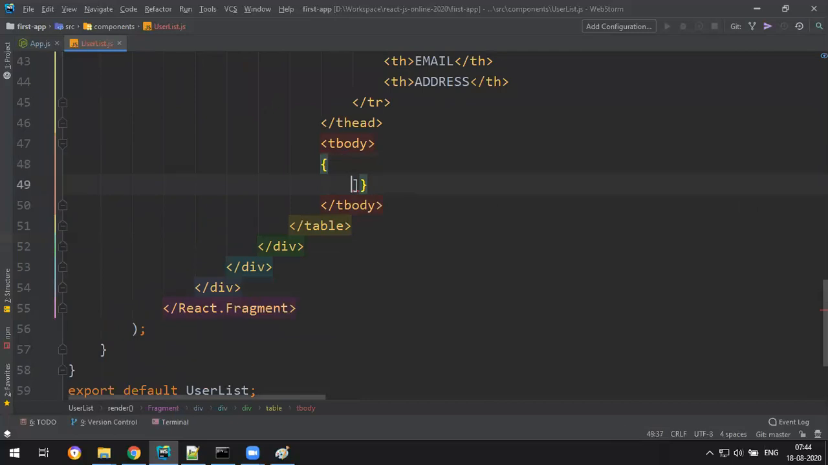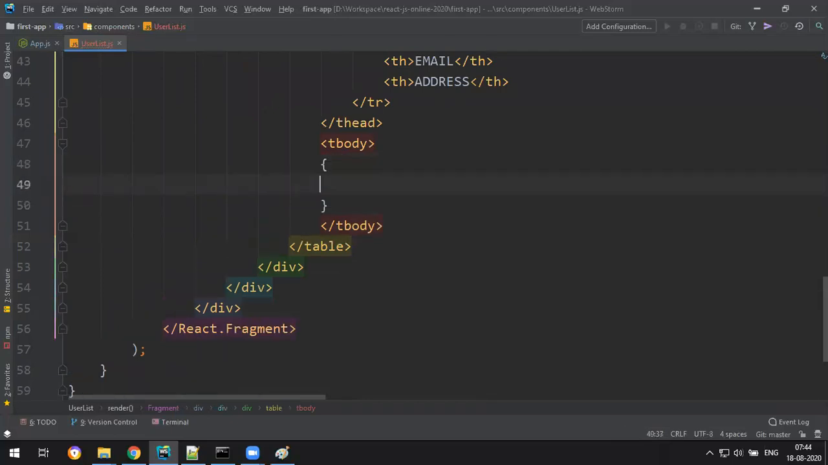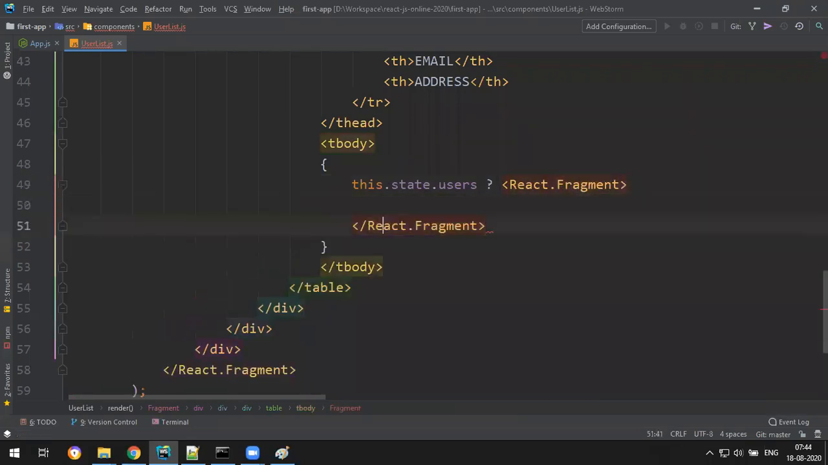So let's make a condition here. How to check the condition? this dot state dot users. If you confirm that users are there. Initially it is null. If it is null, this condition will fail. If it is not null, if it contains some object, then this condition will succeed. If the condition is success, I will write React dot Fragment with some data, otherwise just display null, which is just nothing. You have to write a condition like this.